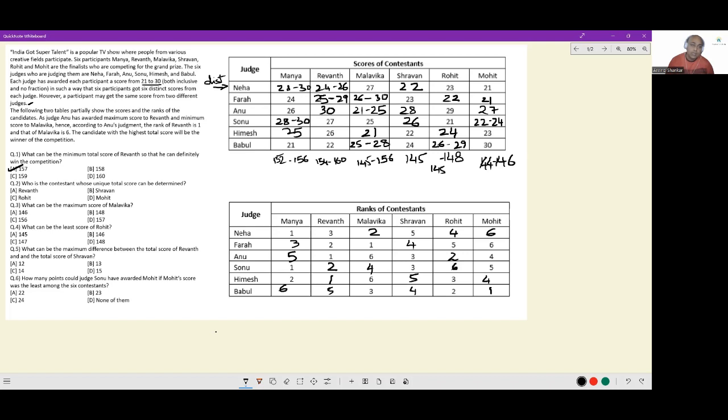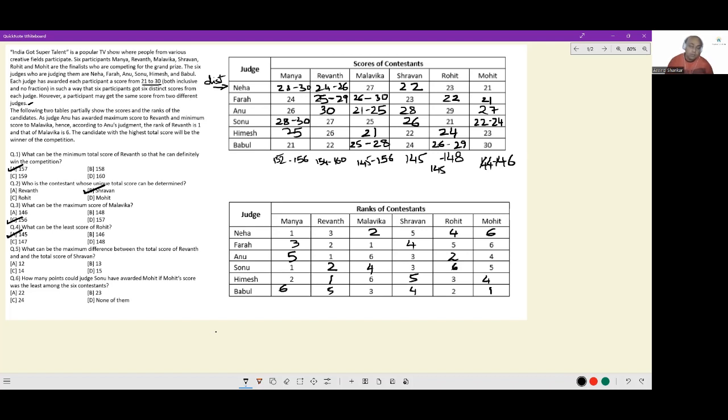Next, who is the contestant whose unique total score can be determined? We know for Shravan, all the numbers were unique. So for Shravan, we can do that. Option B. What can be the maximum score of Malvika? Maximum score of Malvika turns out to be 156. So option C. What can be the least score of Rohit? It has to be lower than this and higher than this. 24, 25, 26. The least possible score for Rohit is 145.